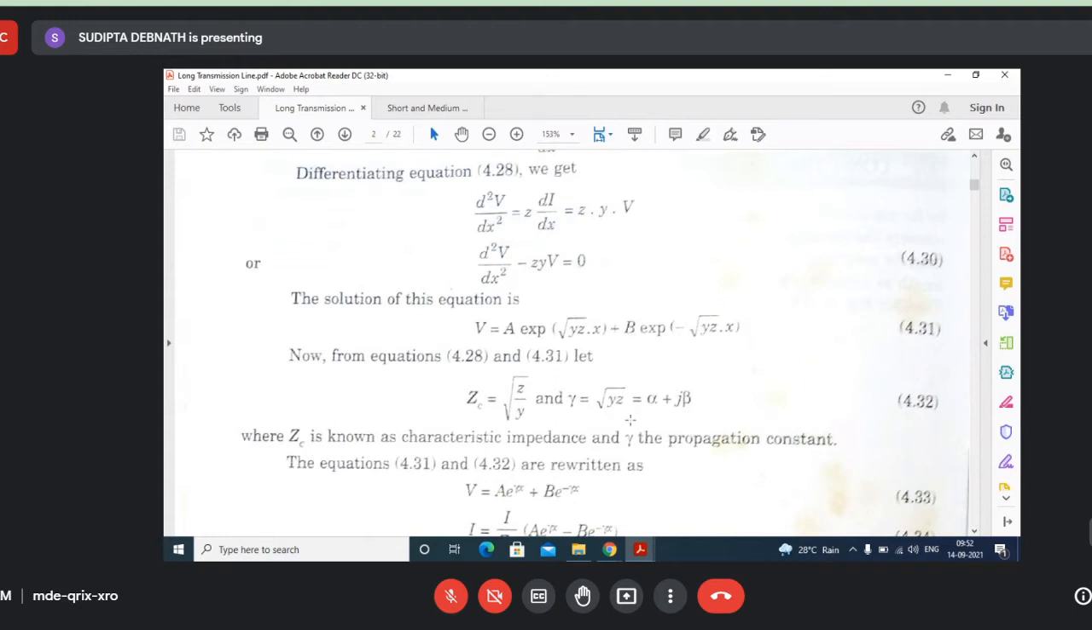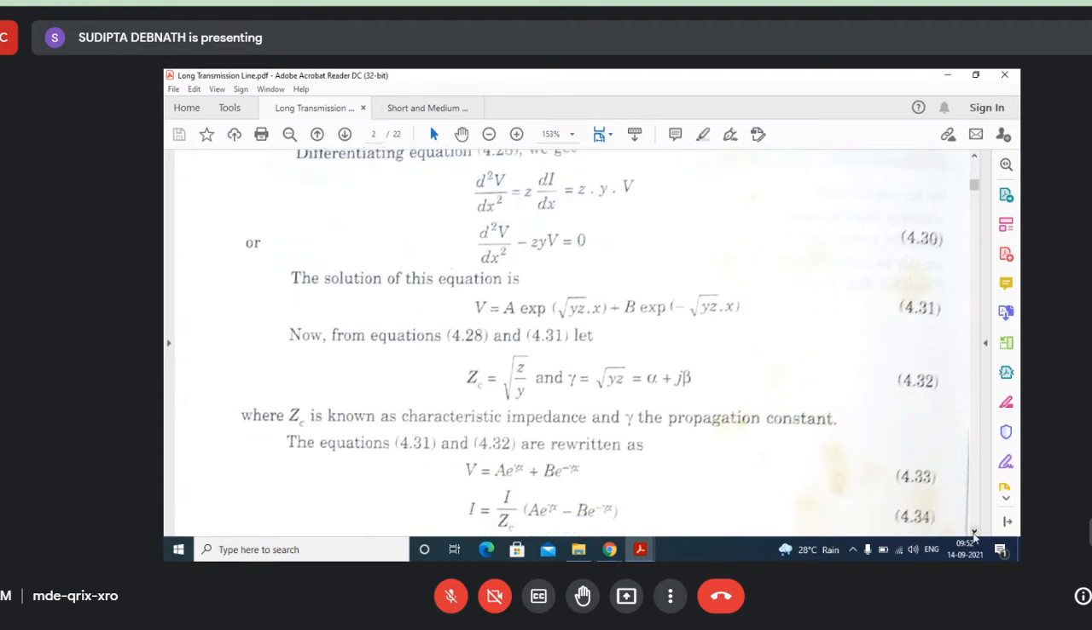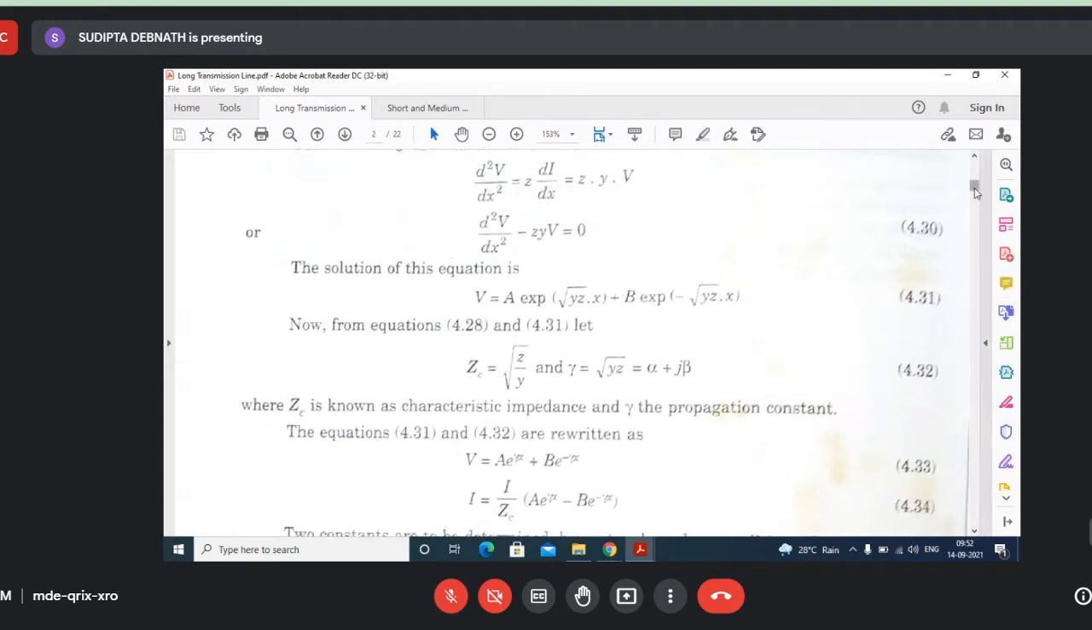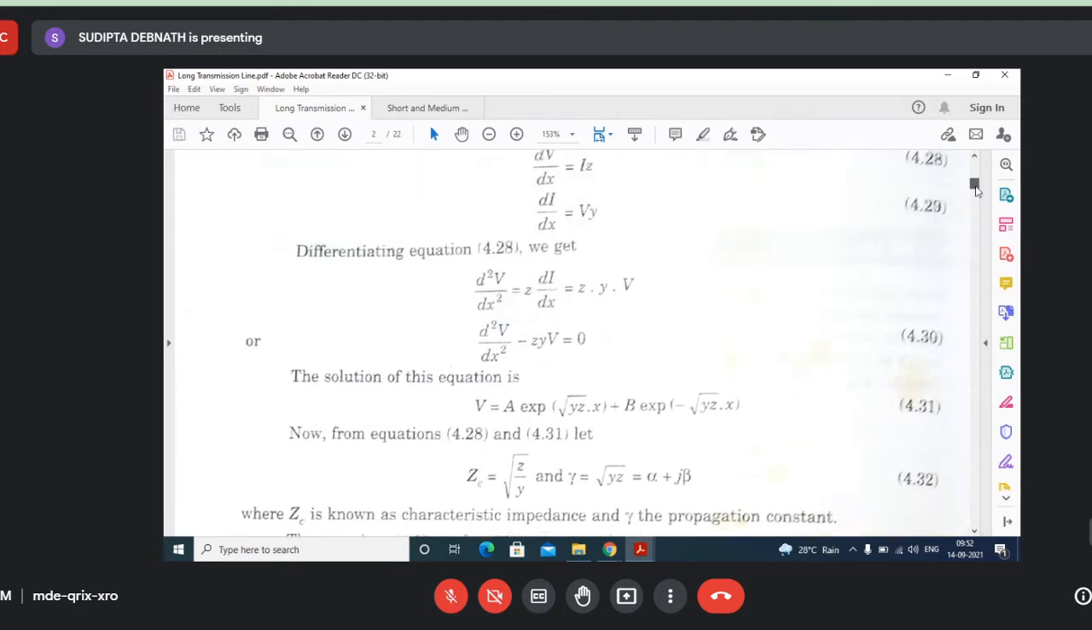Okay, this you can understand. Similarly, what will be I? If we know what is V, then I will be... see the expression for I. What will be the expression for I? Because I, you know,